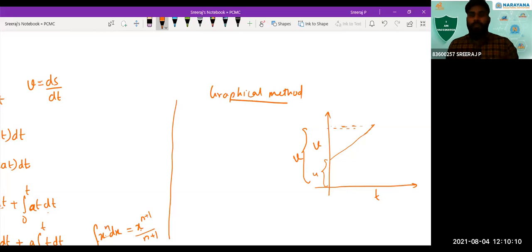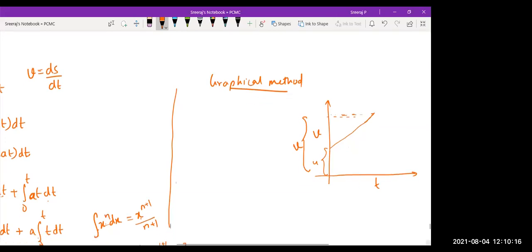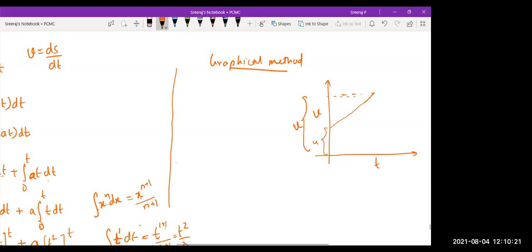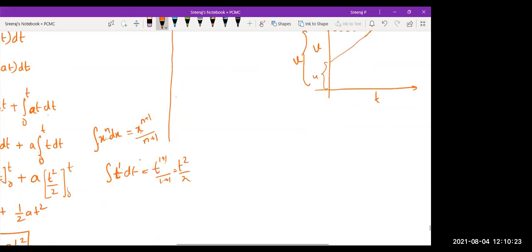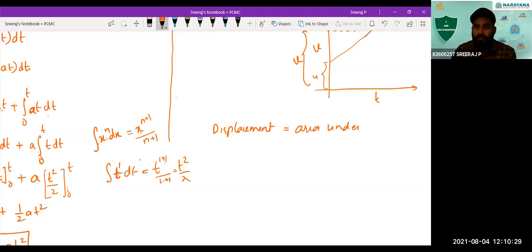Now let's see, from a velocity time graph, how do we get displacement? By finding the area, sir. Area under the slope. So you know it, right? That's only we have to do. How do you get the displacement? Displacement is nothing but that will be equal to the area under the velocity time graph.